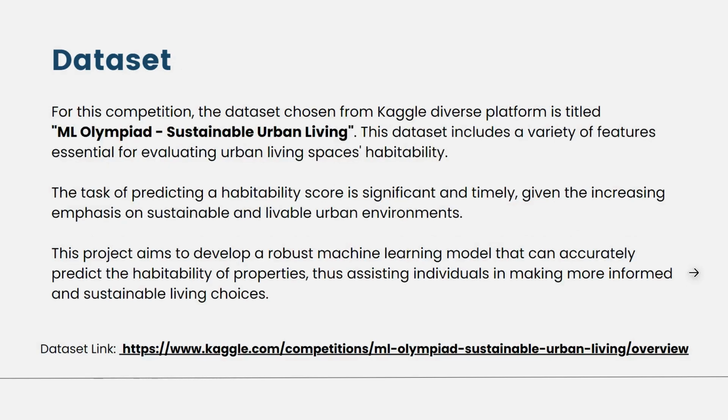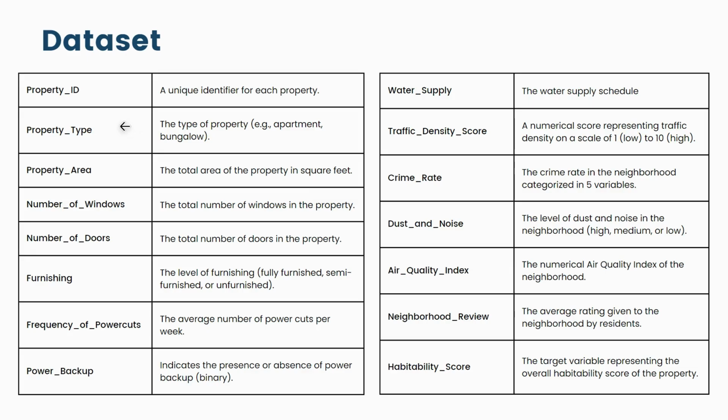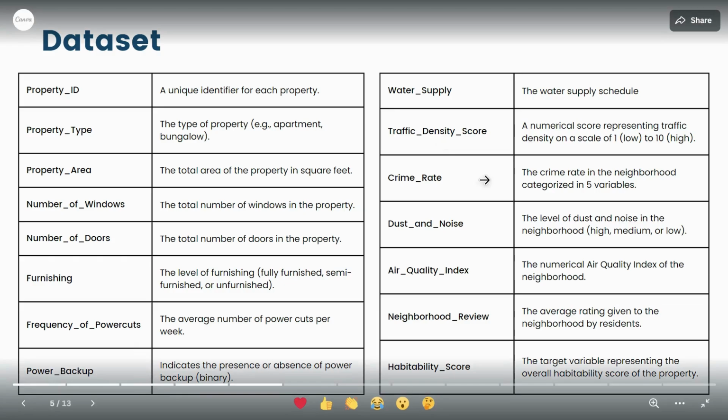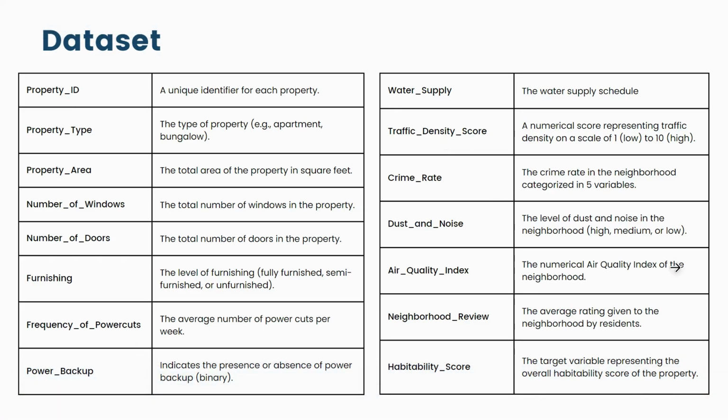Moving on, the dataset that I've used is the ML Olympiad Sustainable Urban Living dataset from Kaggle. This basically includes a variety of features essential for evaluating urban living habitability, and the properties are located in the US. Some of the features included in this dataset are property ID, property type, property area, number of windows, doors, type of furnishing, frequency of power cuts, power backup, water supply, traffic density score, crime rate, dust and noise, air quality index, neighborhood review, and finally the target label, which is the habitability score. Some of these attributes are numerical and some are categorical, so we'll be processing them in different ways.